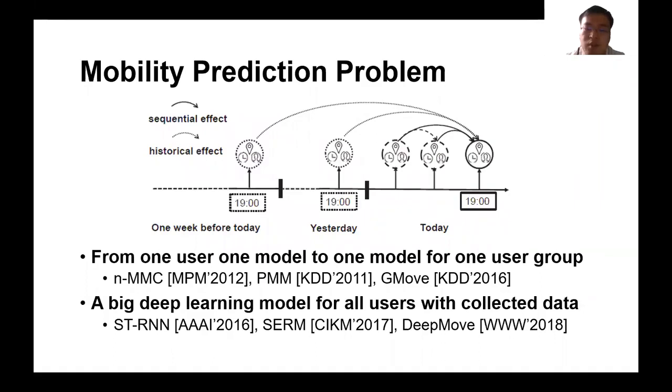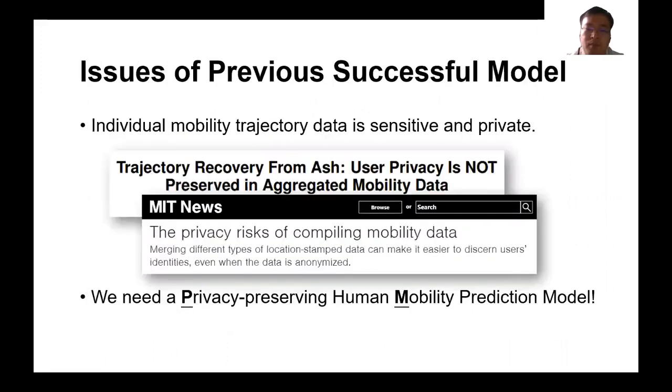We find that a model with better performance also requires more concentration of the training data. Ten years ago, they built one model for one user. And now, they build a centralized deep learning model for all users by training with all the data.